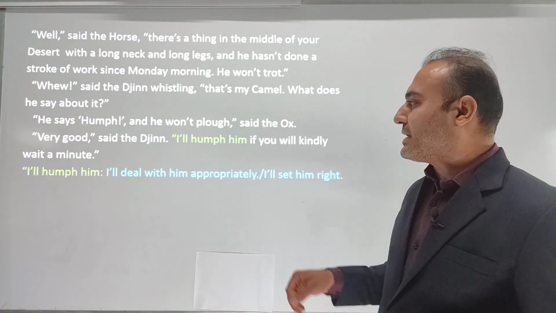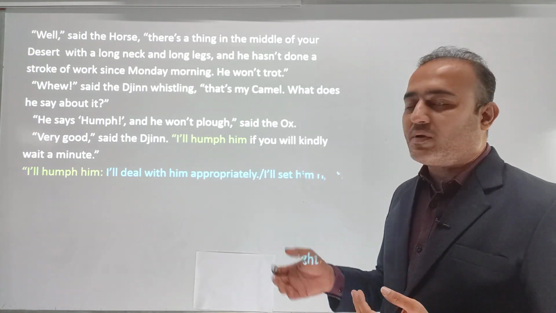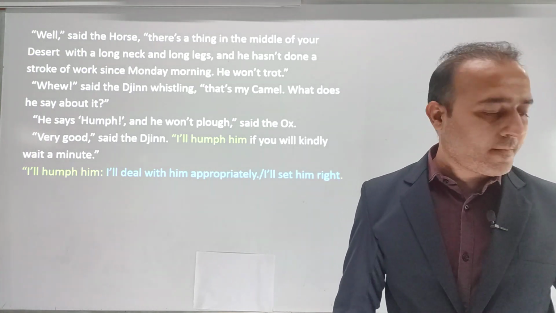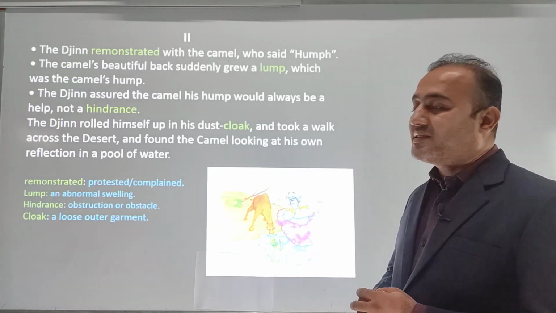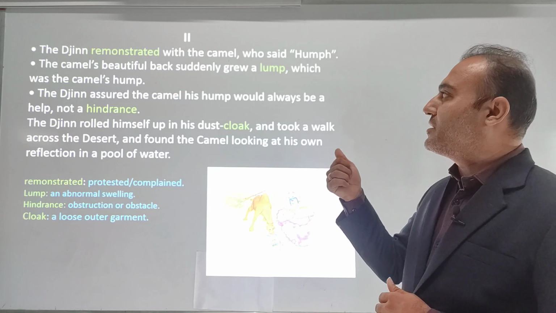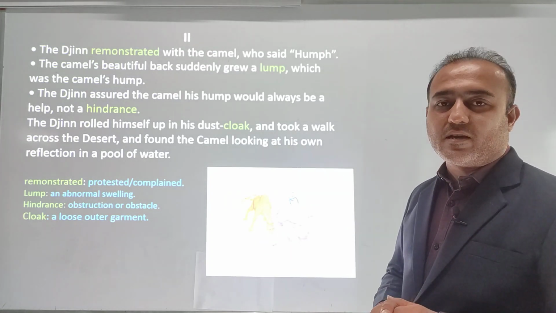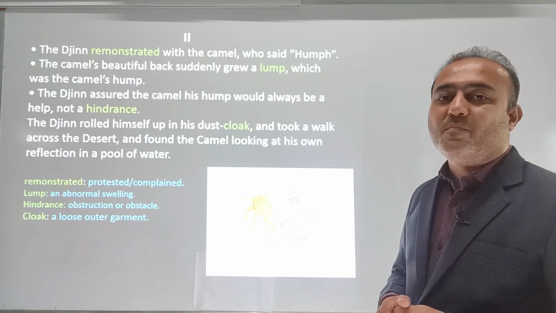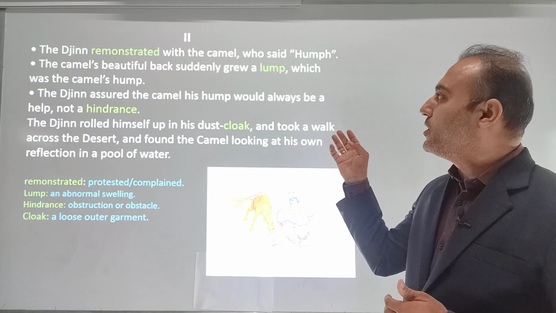"If you will kindly wait a minute," he is saying you just wait for a minute, let me look into the matter. Next, the jinn remonstrated with the camel, who said "Humph." Remonstrated means complained; he went to the camel and complained about why he was not working. The camel's beautiful back suddenly grew a lump.